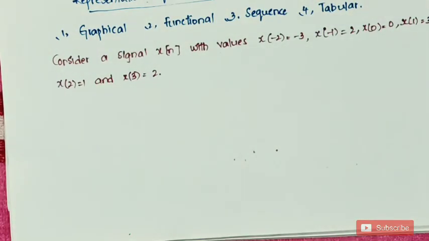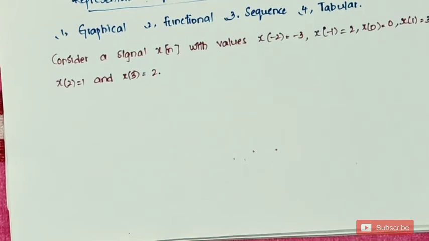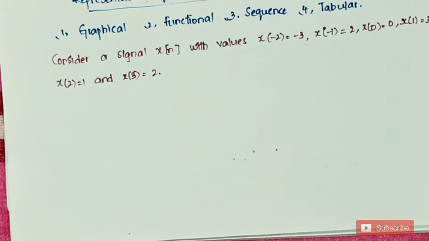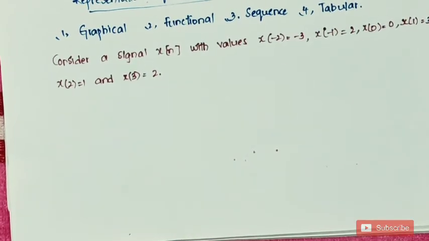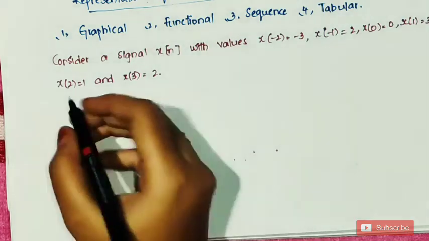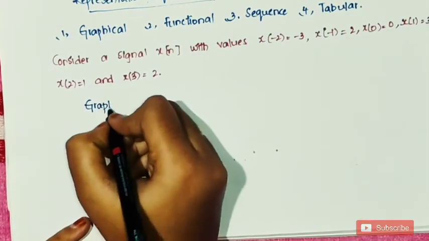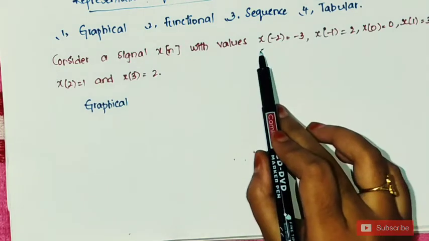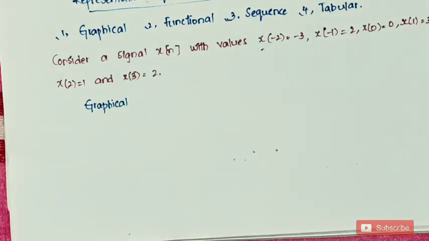Here the question has been given like this. Consider a signal x of n with values x of -2 equals -3, x of -1 equals 2, x of 0 equals 0, x of 1 equals 3, x of 2 equals 1, and x of 3 equals 2. This question can be represented in these 4 ways. First let us try the graphical way. The value inside the braces indicates the value of n. For example, in x of -2 equals -3, the value of n is -2.